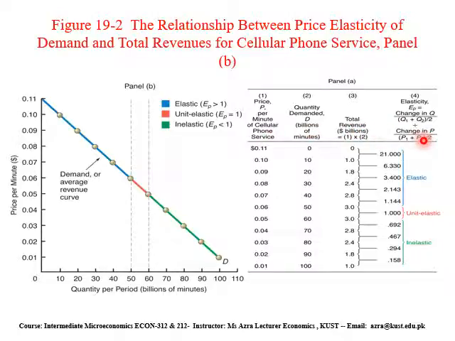What is elasticity? Here elasticity has been measured. It can be elastic, unit elastic, or inelastic, and the same numbers have been drawn in this diagram.